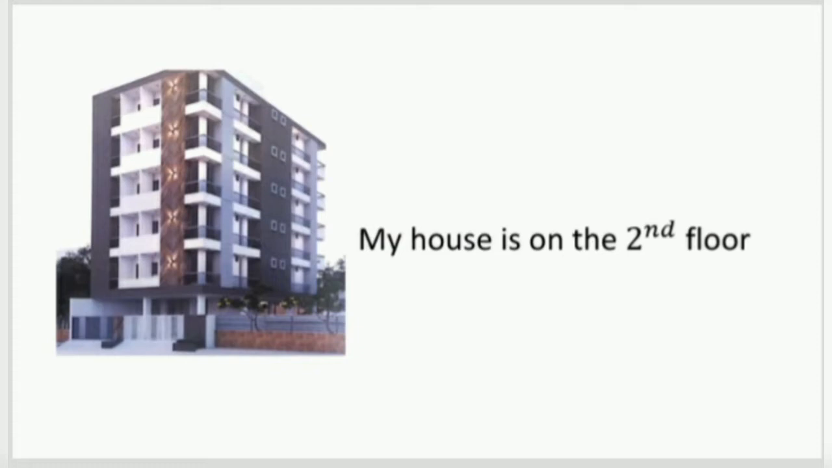Many a time you share your address by saying that your house is on a particular floor. See here, it's mentioned as second floor, or your father's office is on the fourth floor, something like that. So here, second or fourth, these are the ordinal numbers.